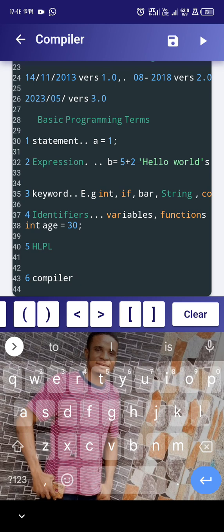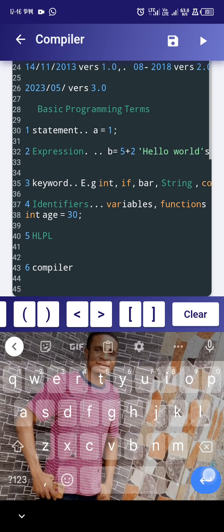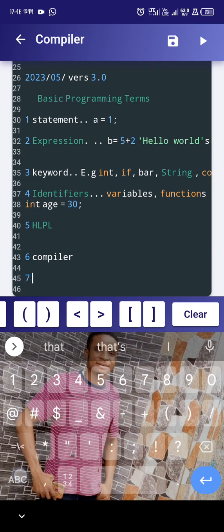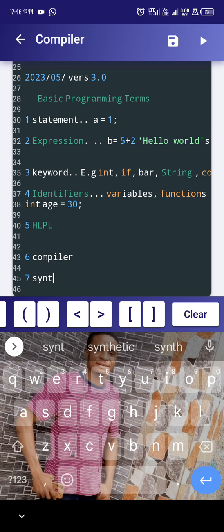And now we get another one, number 7, we call am syntax. I dey like this syntax, e dey play very important role for this lecture. Syntax na the pattern or rules that you fit use dey give concept for code.